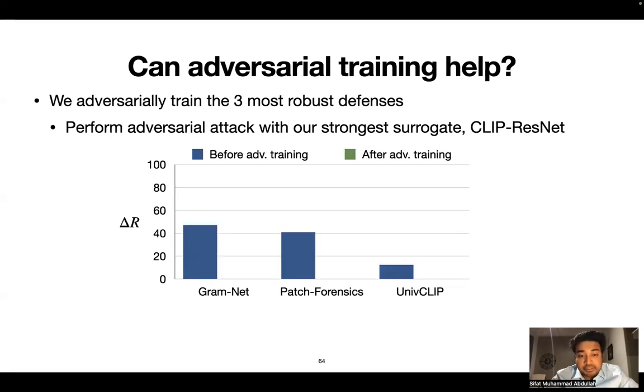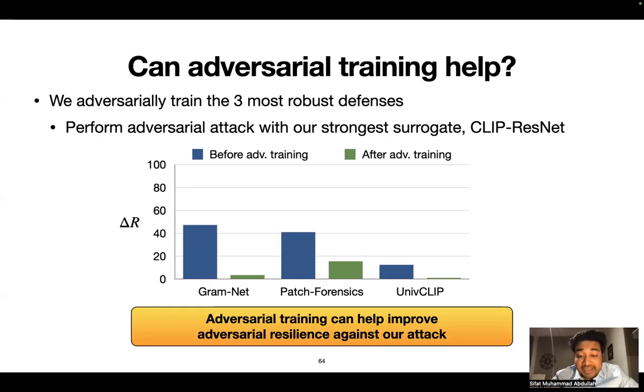But after adversarial training, the degradation drops for all of the 3 defenses. That means adversarial training can help improve adversarial resilience against our attack. So it seems like adversarial training is a permanent solution, but it should be noted that the attacker can adapt their strategy to substantially alter the distribution of adversarial samples, which can disrupt the defenses.